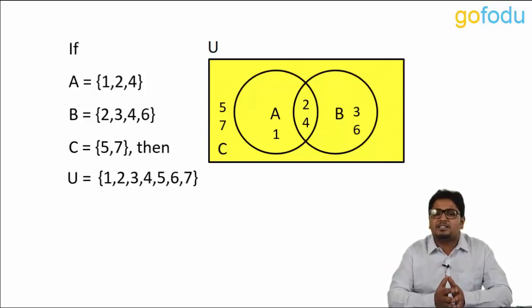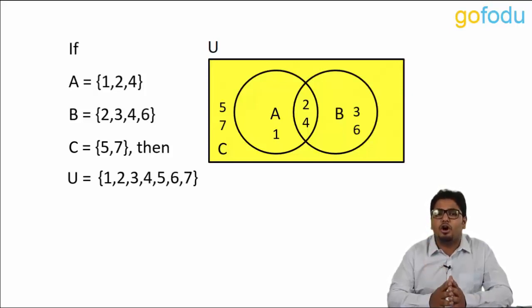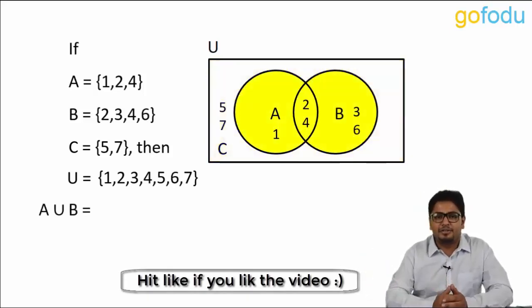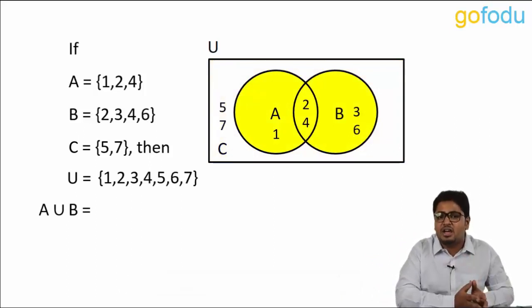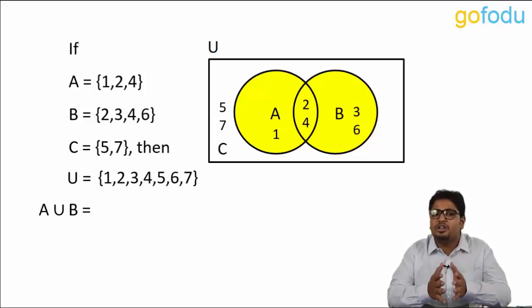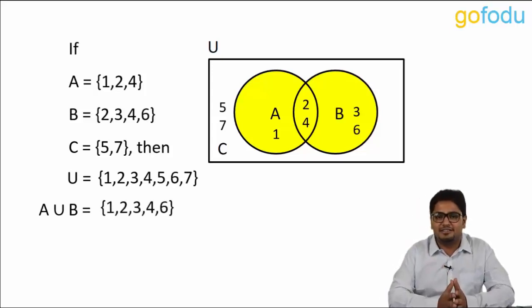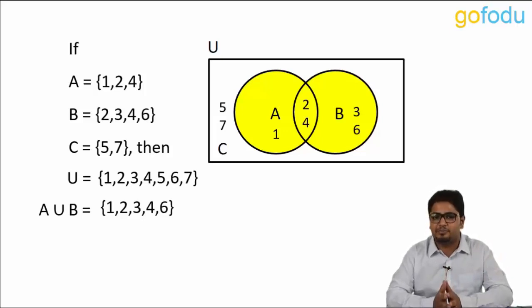Now, let's look at some of the terminologies which will be often used in this topic. First one is union of any two sets. It is represented like this. It's the yellow region. It is basically set of all elements which are either in A or in B or in both. In this case, A union B will be 1, 2, 3, 4 and 6. It is same as the condition of OR as we studied in PNC.